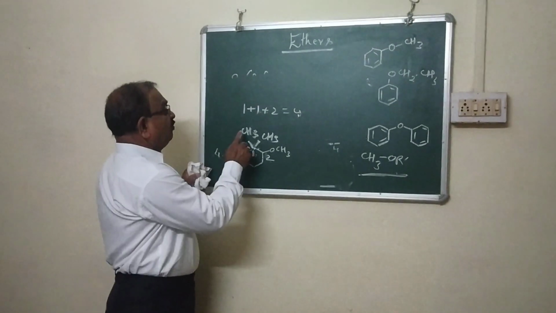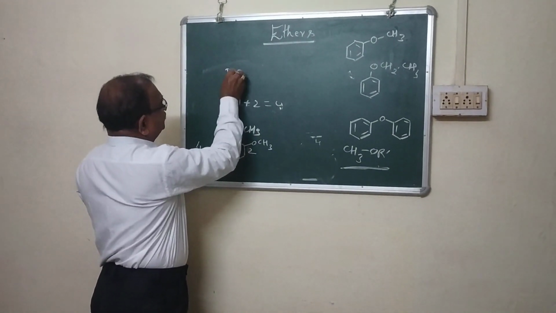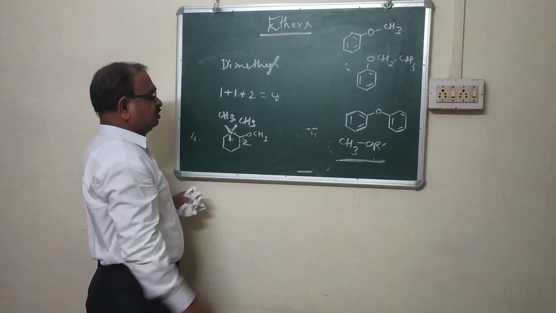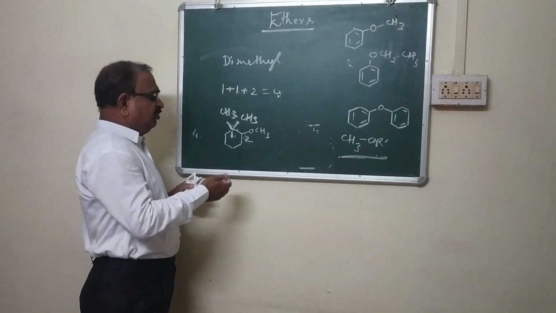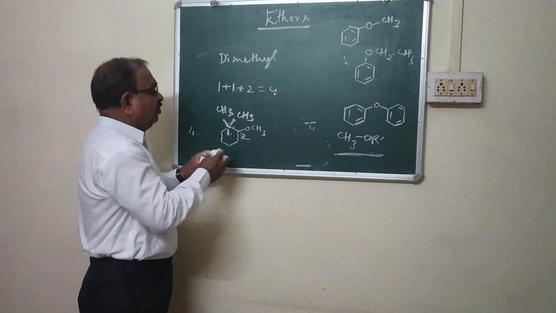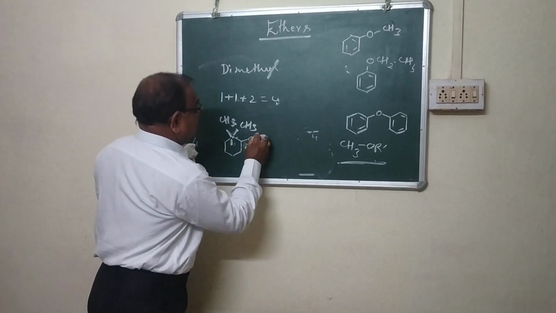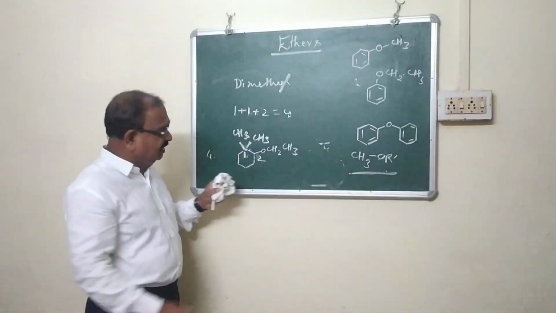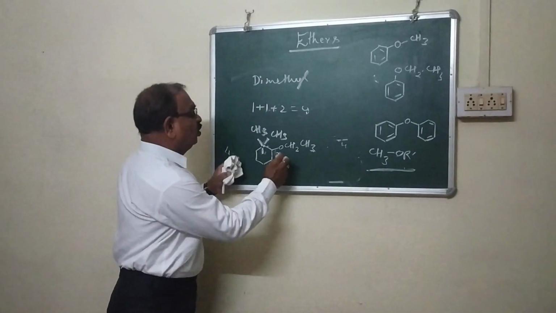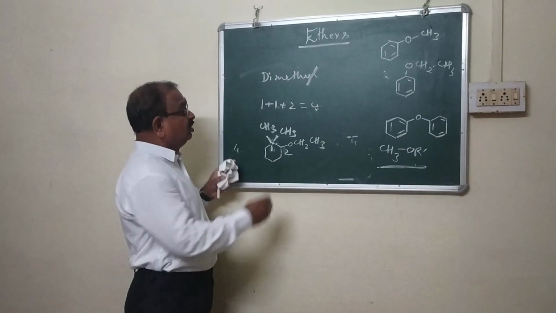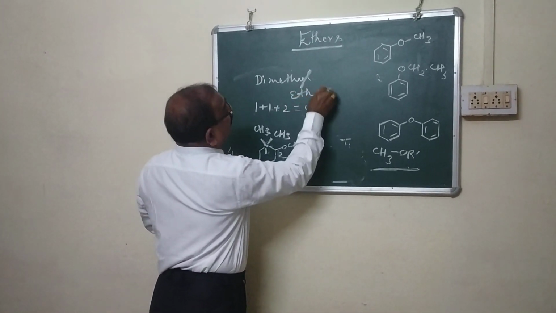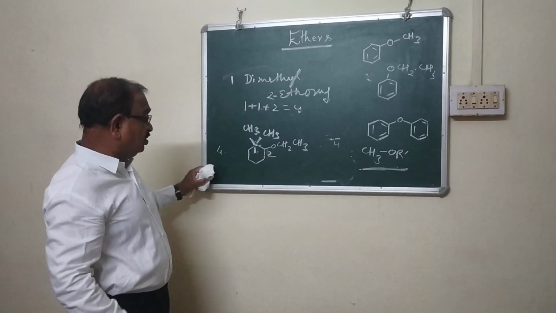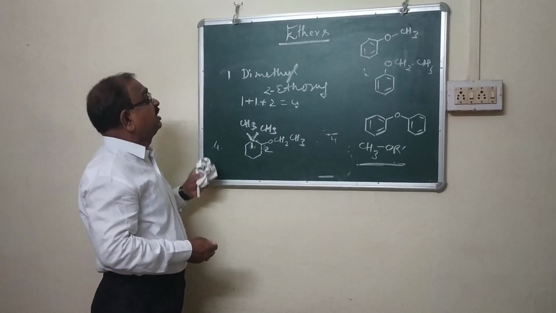How do you name this? 1-methyl, that is dimethyl. And I want to make it more informative. Suppose we write here CH2CH3. This is one of the typical examples. Now it becomes ethoxy. The position will be only 2. So the second position is ethoxy. 2 and 1. Now what would be the exact naming of this compound?